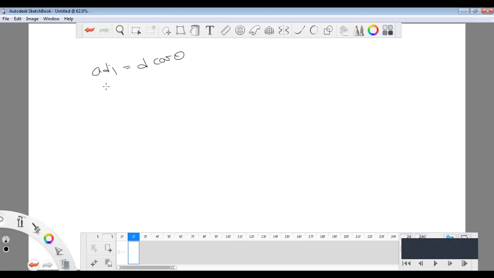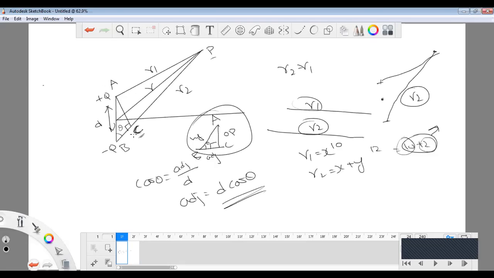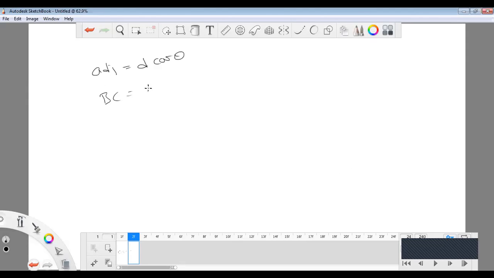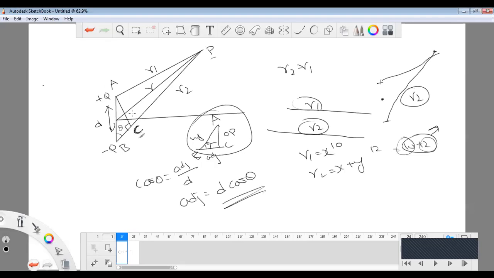What is the adjacent value here? The adjacent value is BC, so BC equals d cos theta. For example, the distance between A and P is R1.